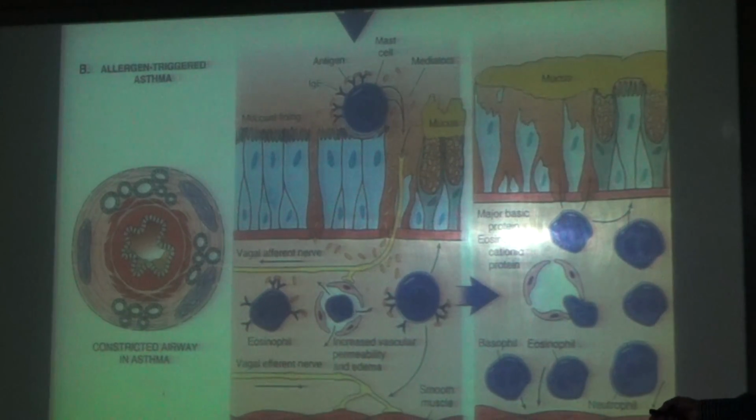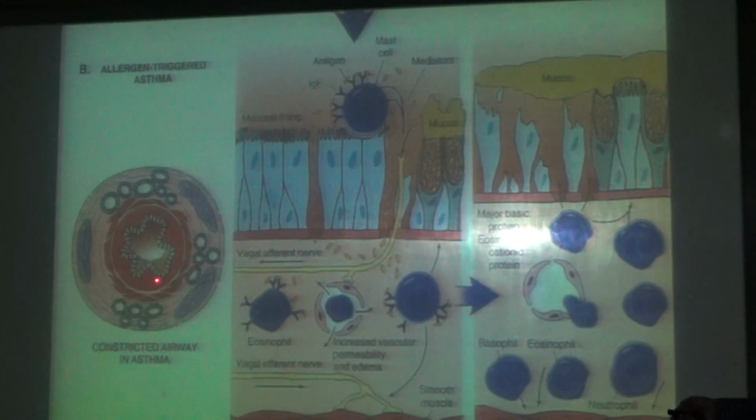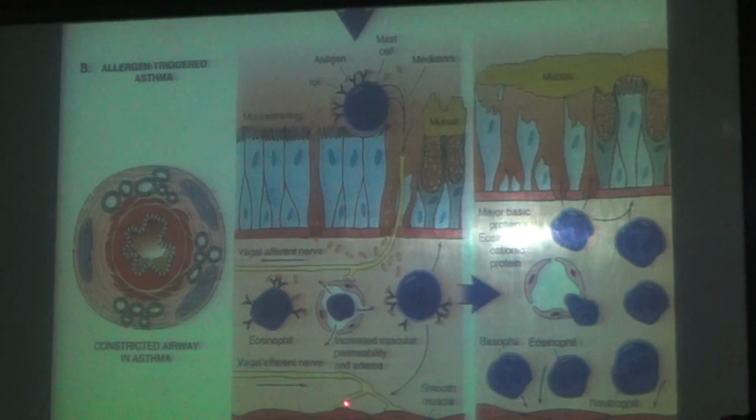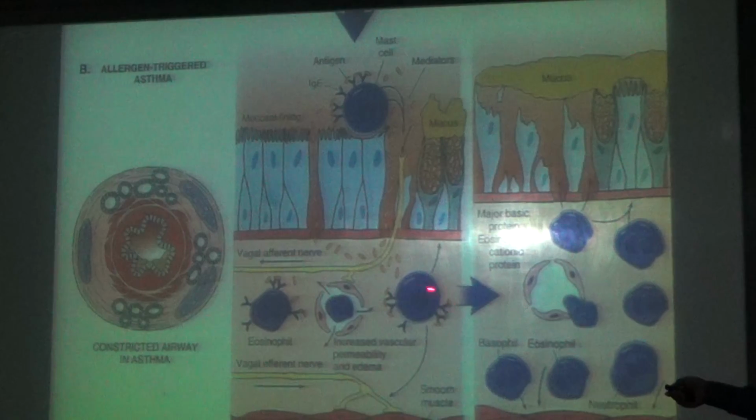This is the lumen. Now the spasm starts here. Now you can see this is the basement membrane, this is the smooth muscle, okay? Thereby there is a constriction of the lumen. Now what happens? Immediate phase, you can see the smooth muscle. This is the increased amount of eosinophils. This is the vessel permeability. It causes edema. These are all the antibodies.